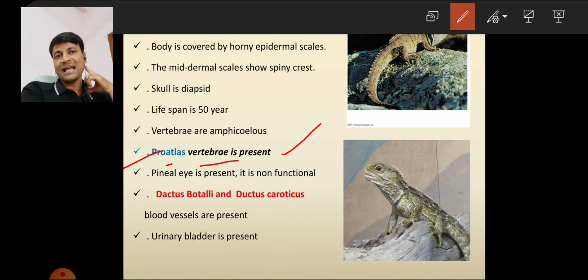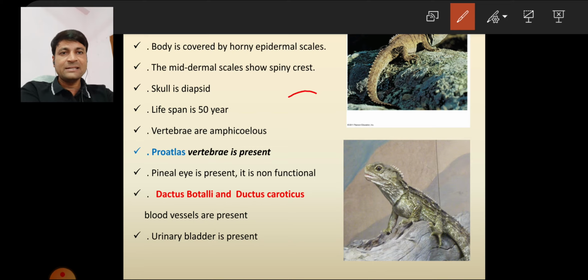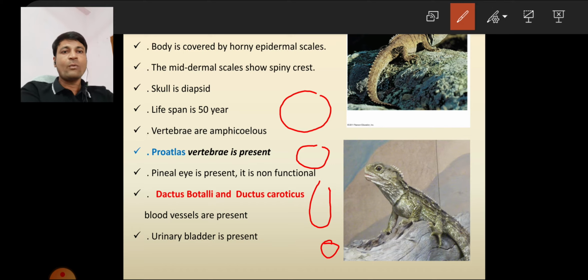Generally the neck region has seven vertebrae: the first is atlas, the second is axis. But here an additional vertebra is present, the pro-atlas. Where is it located? I will show a rough diagram. This is the skull, this is the pro-atlas, this is the atlas, this is the axis. This pro-atlas is present between the skull and atlas.